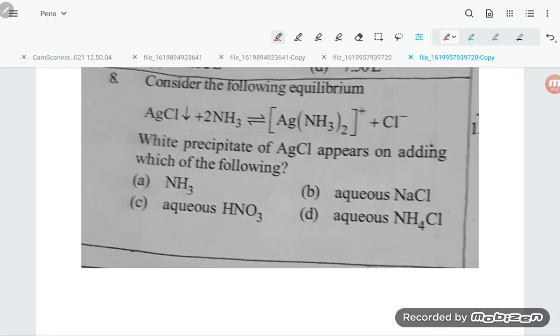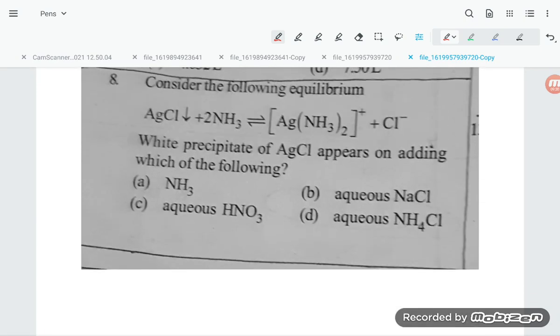Now question number 8. Consider the following equilibrium: AgCl plus 2NH3 gives Ag(NH3)2 plus and Cl minus. White precipitate of AgCl appears on adding which of the following? Okay, so they are asking about white precipitate getting formed, and what is the reason for the white precipitate formation? White precipitate of AgCl on adding which of the following?